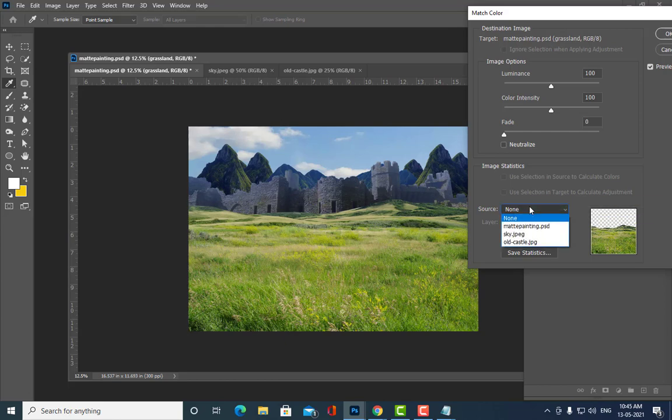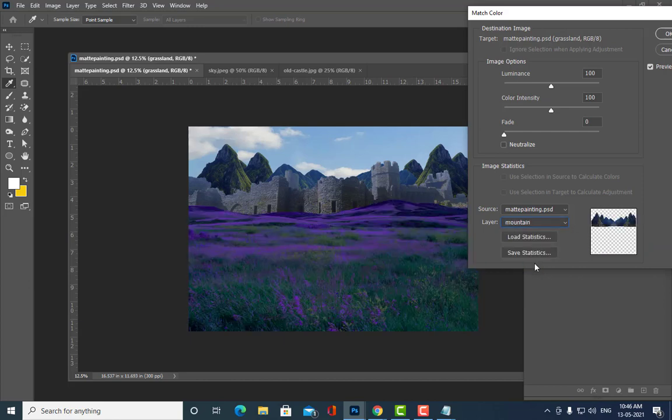See here, just click here. Again we have to mention the name of our document, which is matte-painting.psd, and the grassland. Here we have currently selected the grassland, and the grassland should match to what? Mountains. Okay, see here, the moment I selected the mountains, you can see the change.